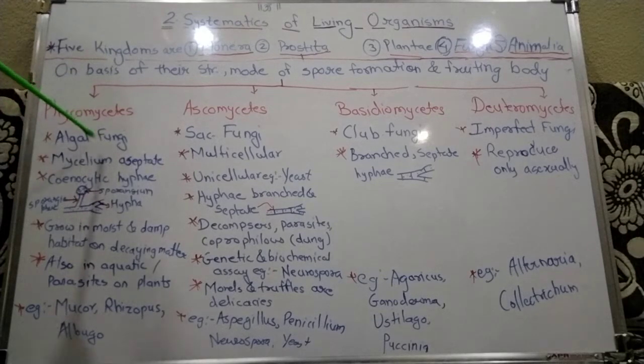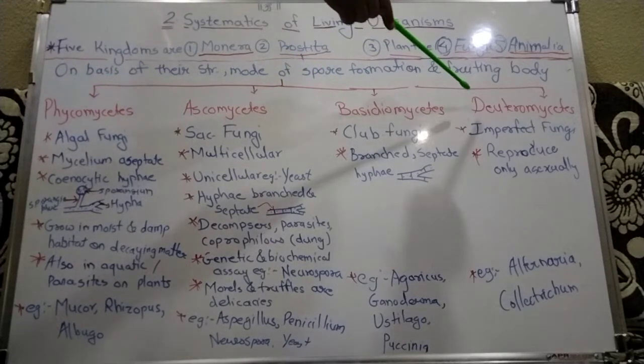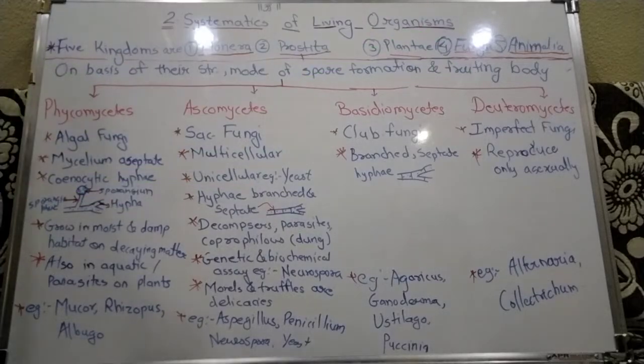First we have to see the Phycomycetes. This Phycomycetes is commonly called algal fungi.